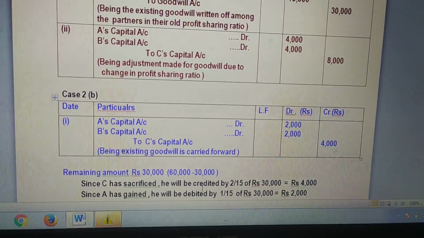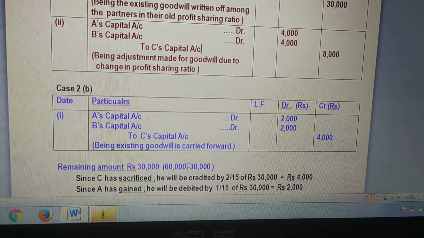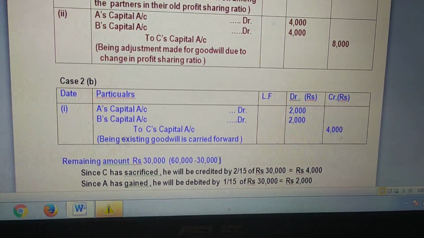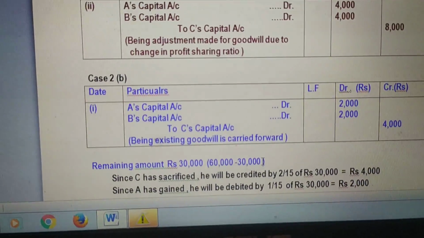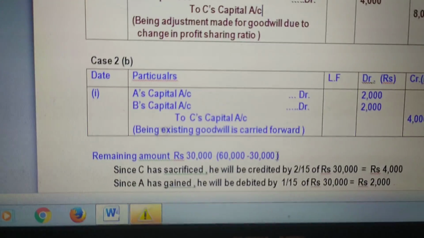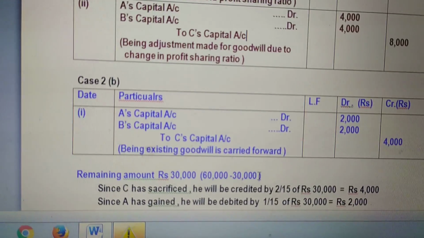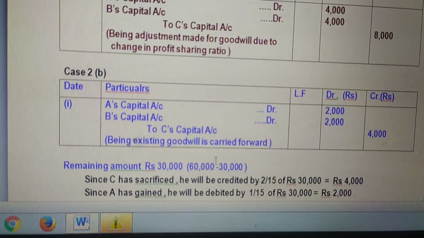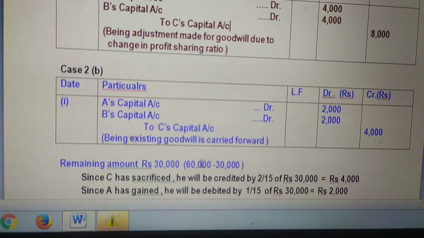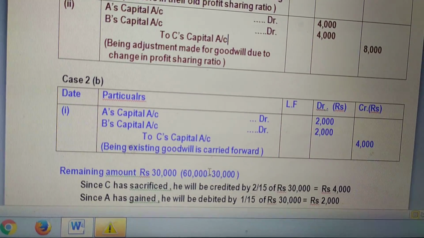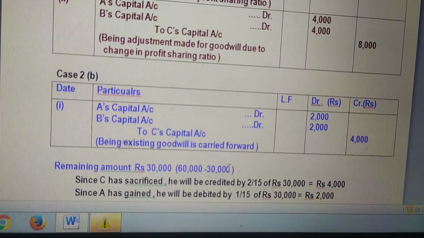The firm's goodwill is given as 60,000 and goodwill appearing in the books is given as 30,000. Whenever two amounts of goodwill are given in a question, we need to calculate the adjusting amount. How will you calculate it? Just subtract the existing goodwill amount from the value of the firm's goodwill.